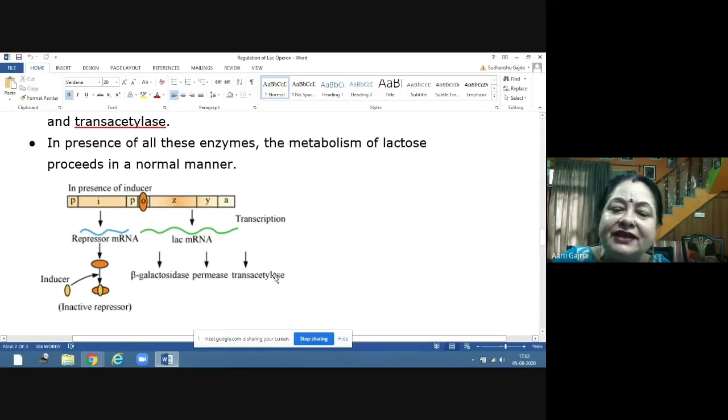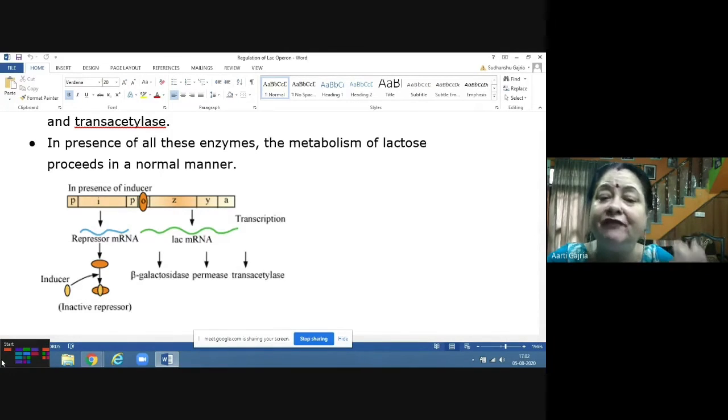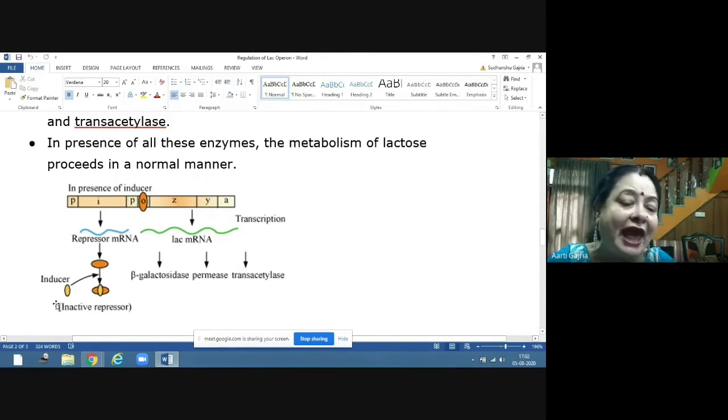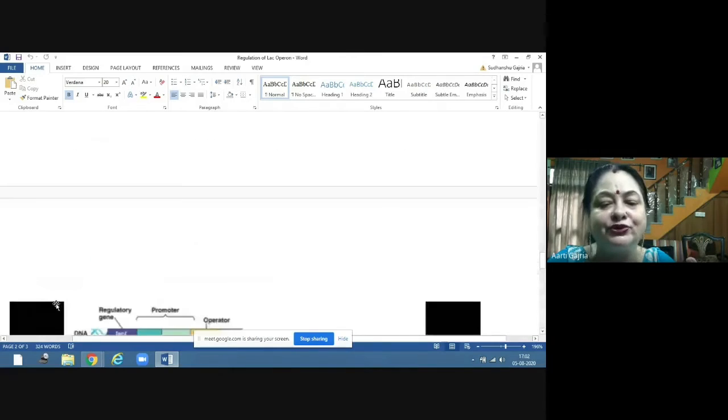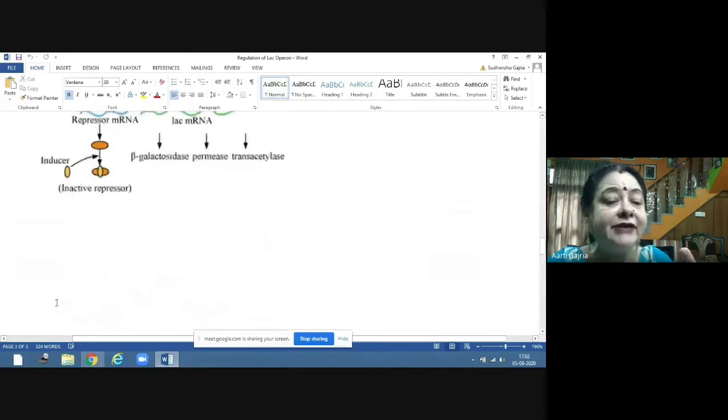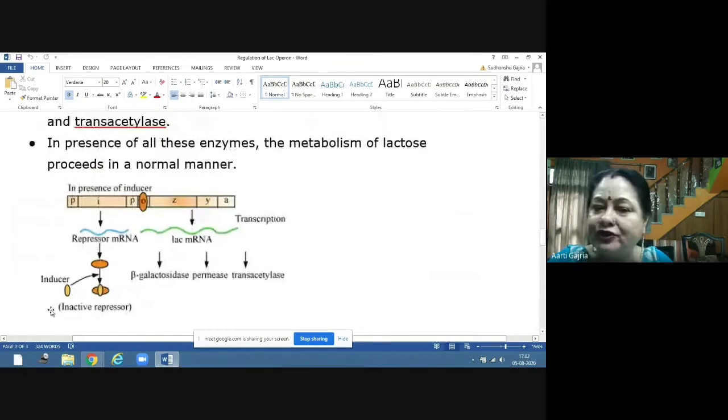So these three enzymes will be formed. Now these three enzymes will help in the metabolism of the lactose, in the hydrolysis of the lactose into galactose and glucose. And now this glucose will be available to the bacteria.